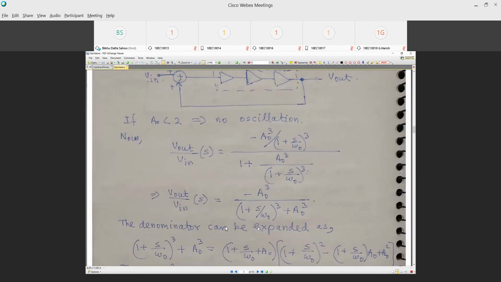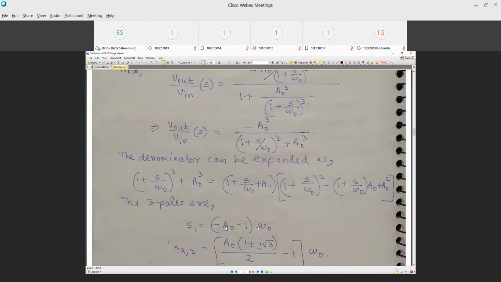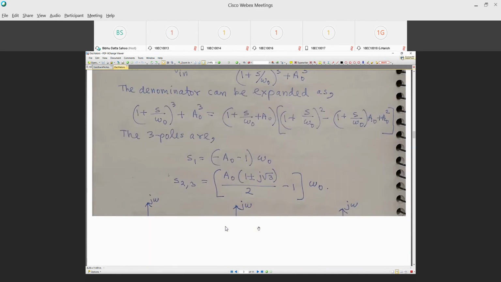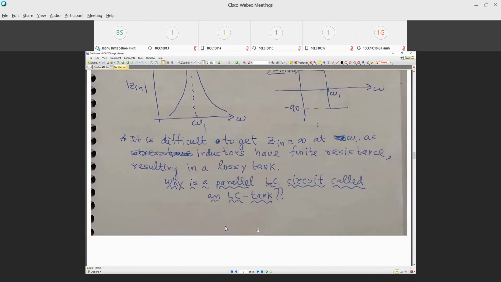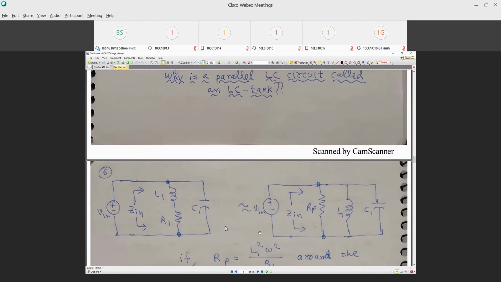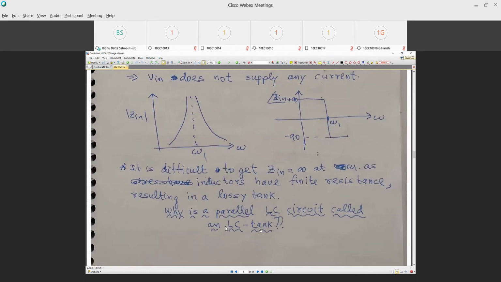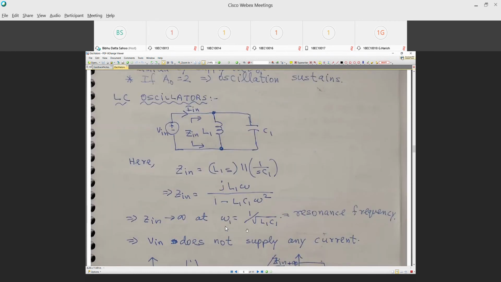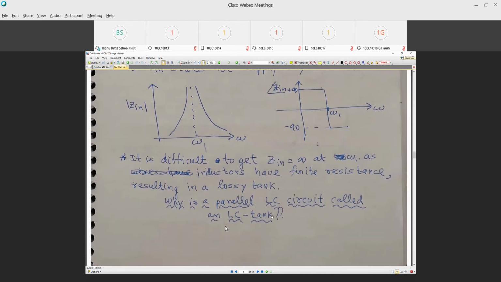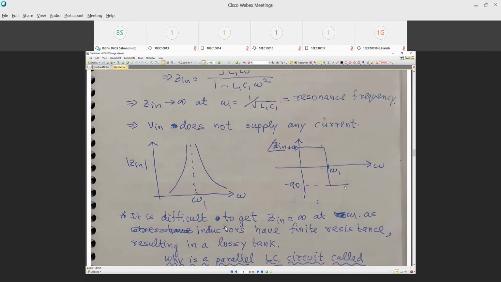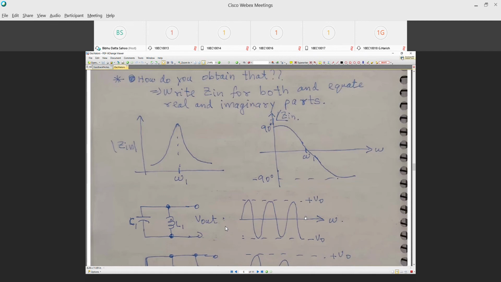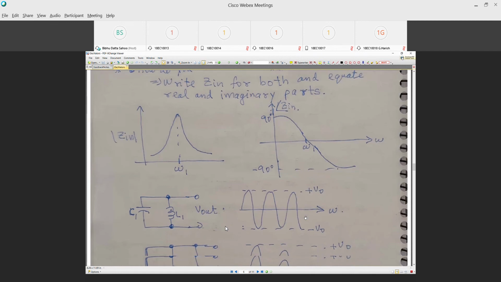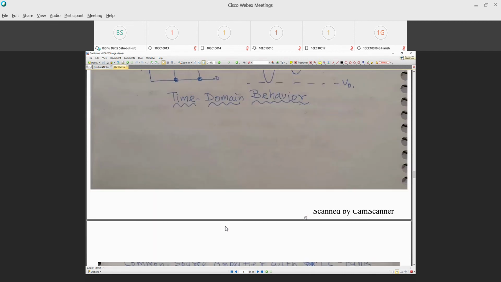So I'll skip this linear oscillator part, and the LC tank also I will skip. If you want me to go over the LC tank, I can go over it tomorrow because it's just an LC circuit. At the resonance frequency, it goes from 90 degrees to minus 90 degrees of phase shift. You can put feedback around it and make an amplifier which gives you 360 degrees of phase shift. So I don't want to get into it right now.